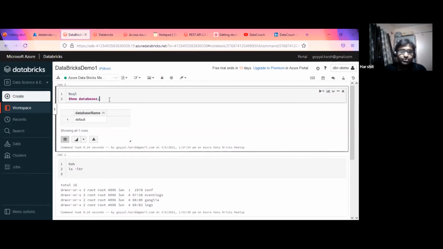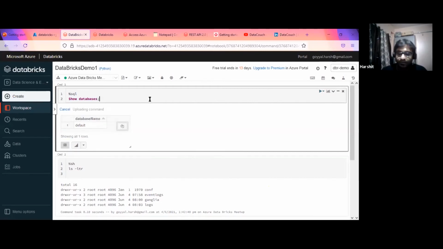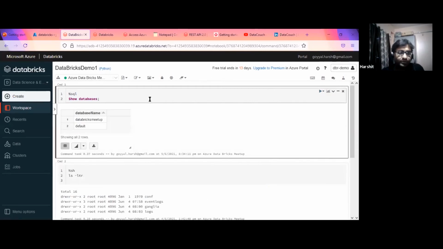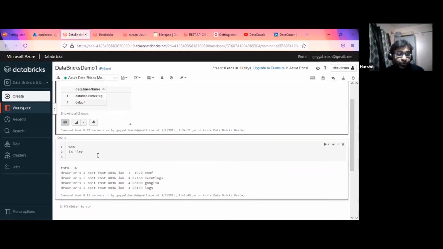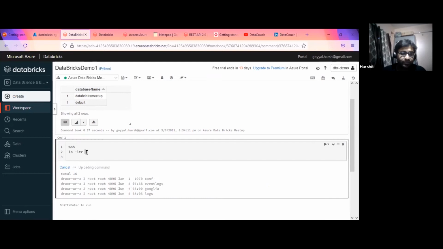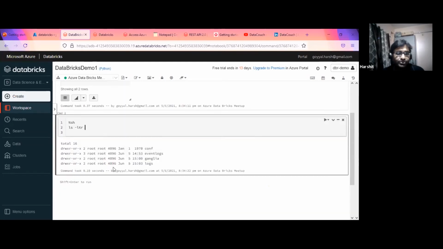If I execute show databases, I can run it from here or press Control Enter, and this entire cell will be executed. These are the two databases that I have as of now. If I want to change the cell type again, I can do that as well.